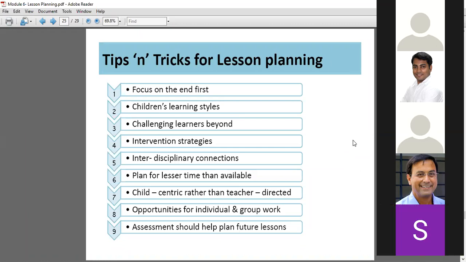Next point is children's learning styles. Some children will learn through audio, some will learn through pictures, some will learn through videos. Perfect. And why is it important to consider learning styles while making lesson plan? All children are different, so they learn through different styles of learning.